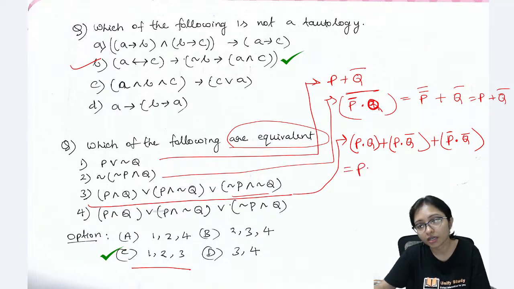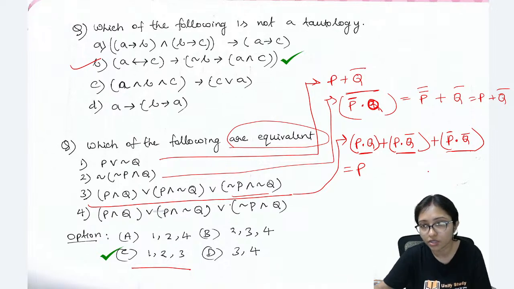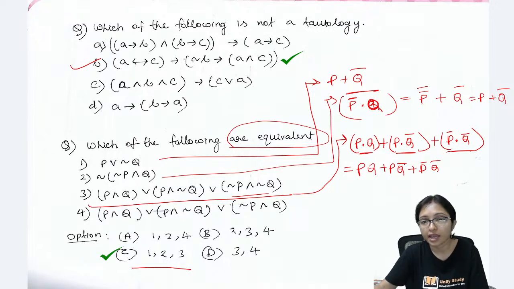So can I take a common from here? It is PQ plus PQ bar plus P bar Q bar. Now can I take any common from here?